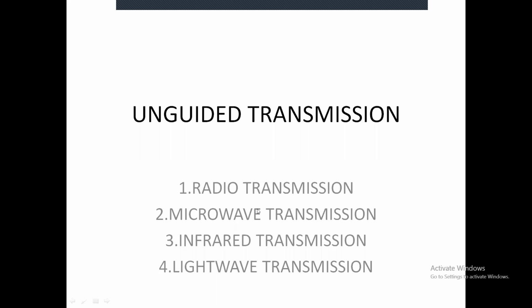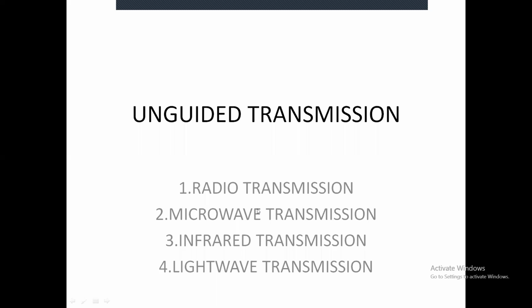This type of transmission is very cheap to install and very easy to build. And one more point about infrared is that it is limited to small distances, like our TV remote.